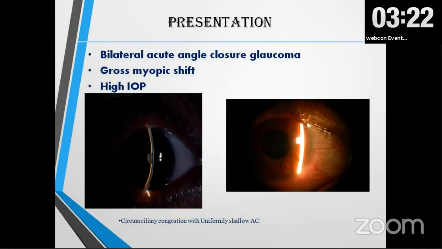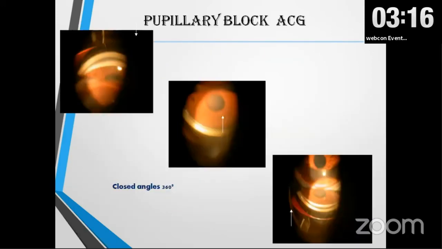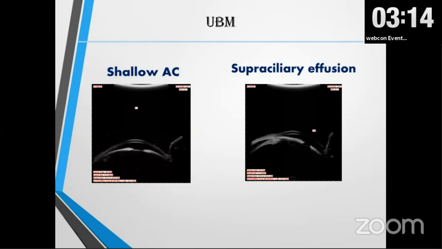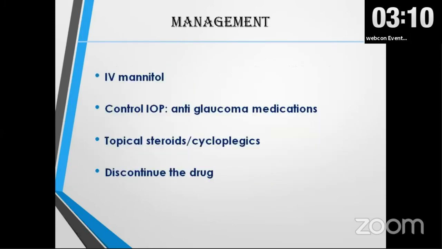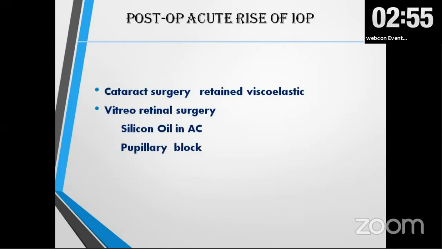Here, the patient presents with bilateral acute angle closure glaucoma. There is a gross myopic shift, high IOP, the angle is closed, and if you do a UBM, we see a shallow anterior chamber and supraciliary effusion. The treatment is IV mannitol if required, because pressure is very high in these cases. Control the IOP with anti-glaucoma medication, topical steroid and cycloplegics, not pilocarpine. And the most important thing is to identify and discontinue the drug.